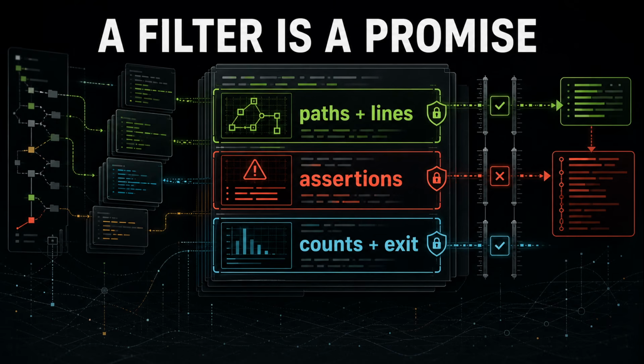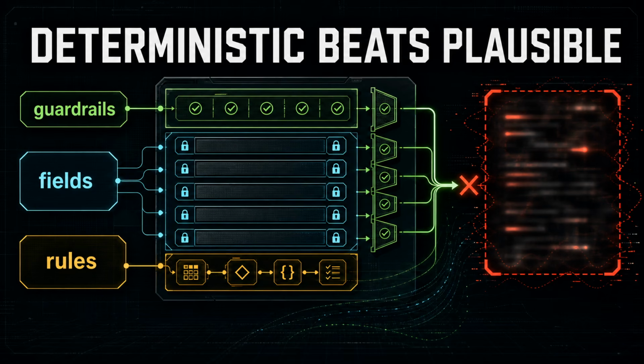I want to sit on that word contract for a second. Please do. A filter is not just delete boring lines. It is a promise about what information survives. In a test runner, the contract is keep failing tests, error messages, file paths, line numbers, traceback context, and final counts. With Git, the surviving facts are branch, staged changes, unstaged changes, untracked files, and push or commit outcome. For logs, I want unique errors, counts, timestamps when they matter, and enough surrounding context to identify the component.